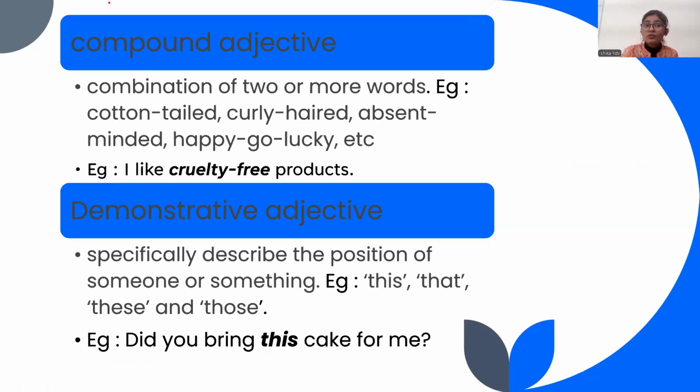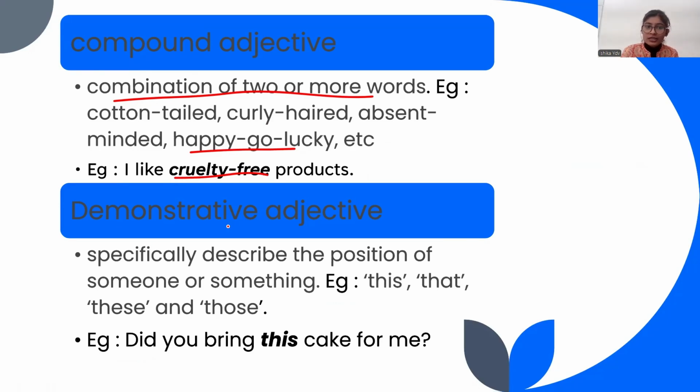We move on further to compound adjective. For compound adjective, we say it is a combination of two or more words. For example, a happy-go-lucky person. Who is a happy-go-lucky person? A happy-go-lucky person is a person who is not just lucky but also a joyous person, someone who is happy all the time. Okay, someone who takes it very easily. So cruelty-free products, I have used here this term. I like cruelty-free products. It tells us what kind of product do I like? Products which are cruelty-free. So here cruelty-free is a compound adjective.